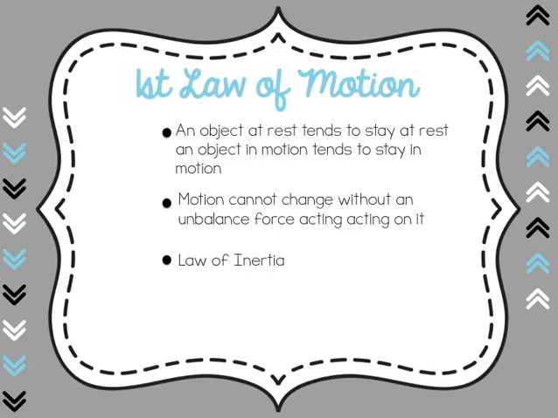The first law of motion states that an object at rest tends to stay at rest. An object in motion tends to stay in motion. So basically, whatever an object's doing, it's going to tend to stay how it's doing unless some outside force acts upon it. So motion cannot change without an unbalanced force acting on it. This first law of motion can also be referred to as the law of inertia.